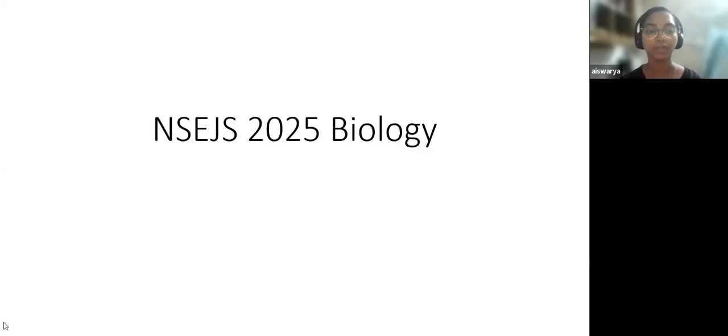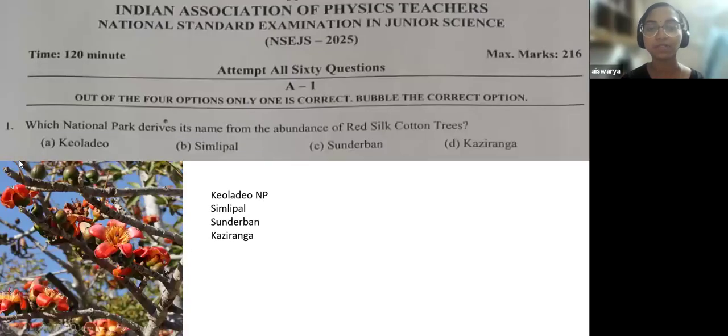work these out. So we will discuss all the questions from the biology part, both the botany as well as the zoology questions. Okay, so before getting into the question paper, I hope you all know there are two parts. The first part will be having only one option from the four correct, and in the second part more than one option will be correct. So we will start with the question paper. Okay, so this was the first question.